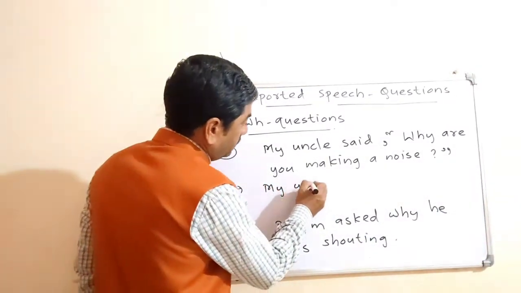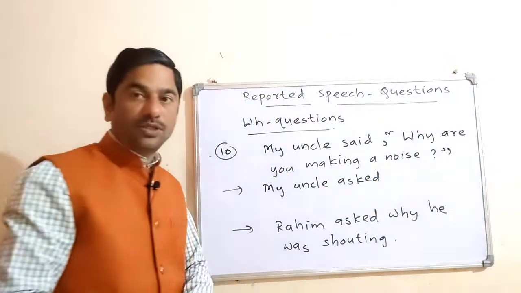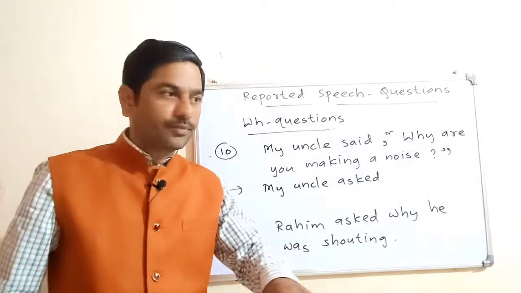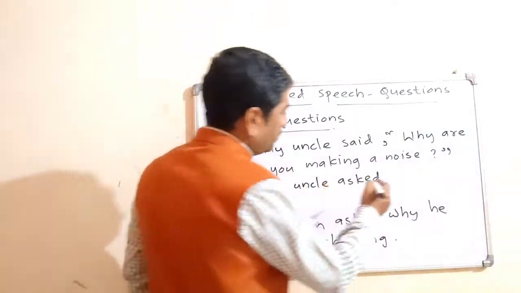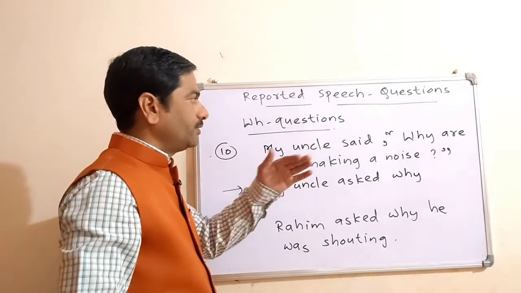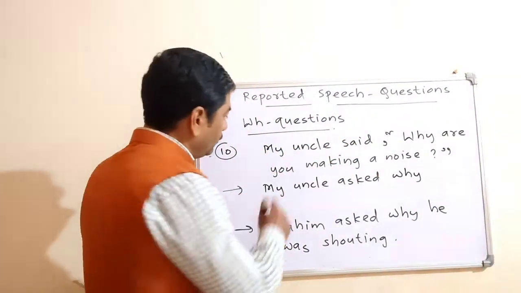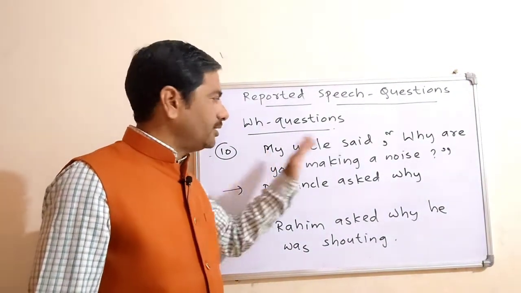My uncle asked. Maybe your uncle is speaking with you and maybe more boys or girls, and they are making noise. So my uncle asked why. You can make use of we, because you can assume that your uncle is speaking with you.